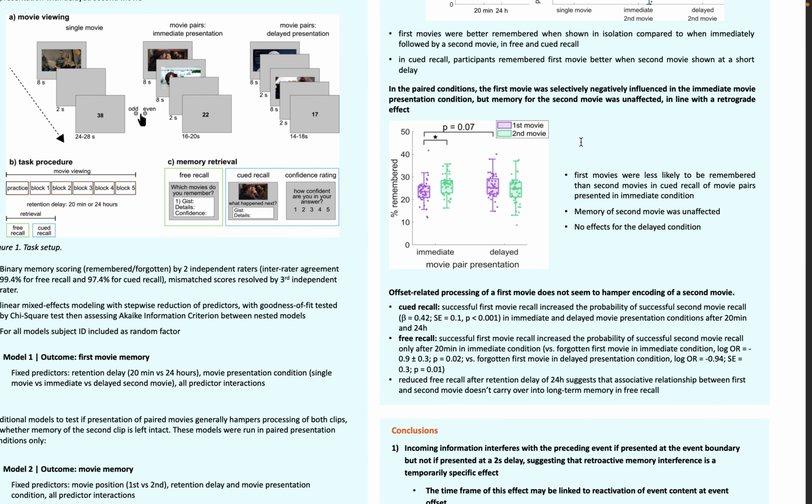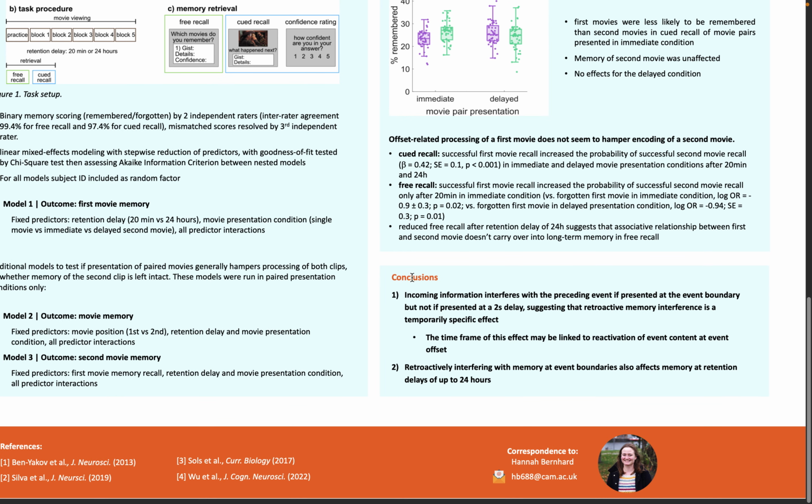We then ran also a few other analyses that are described on the poster, but overall, just to come back to the research questions, based on our data, we conclude that incoming information interferes with the preceding event if it is presented at the event boundary, but not if presented at a 2-second delay for the queued recall, suggesting that retroactive memory interference is a temporally specific effect and that the time frame of this effect may be linked to reactivation of event content at event offset.